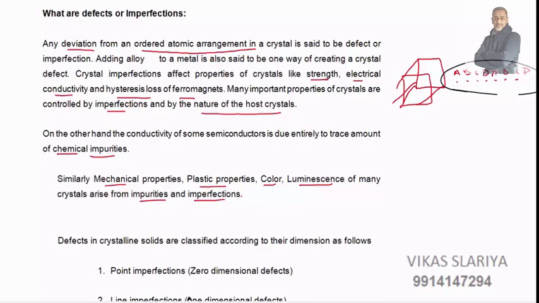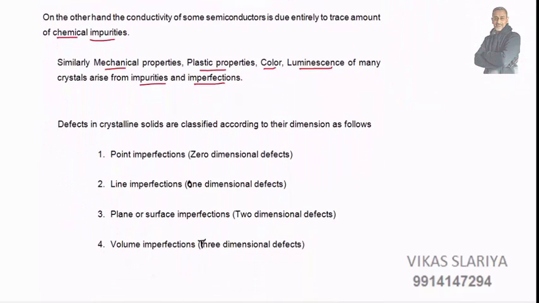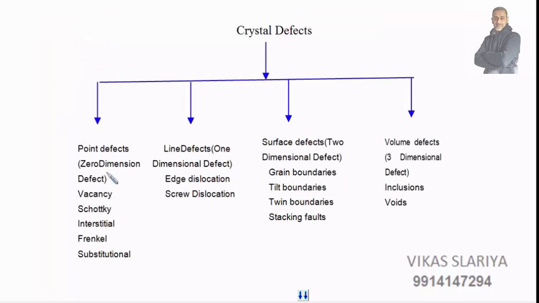So we have point imperfections and line imperfections. Point imperfections means zero dimensional defects, just like points, because points have no dimensions, that is why they are called point imperfections. Line imperfections are in the form of a line, and plane or surface imperfections are two dimensional defects, extending over a surface, maybe the xy plane or yz or zx plane. Volume imperfections have three dimensions.